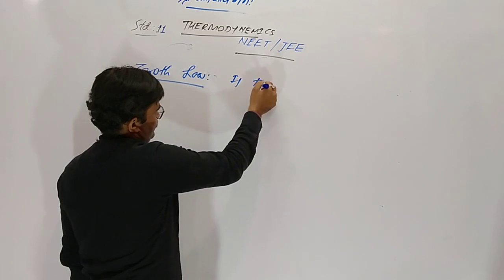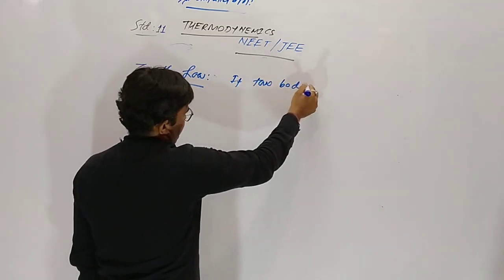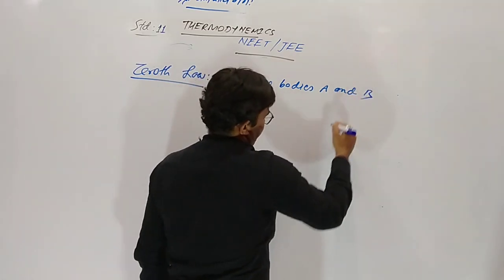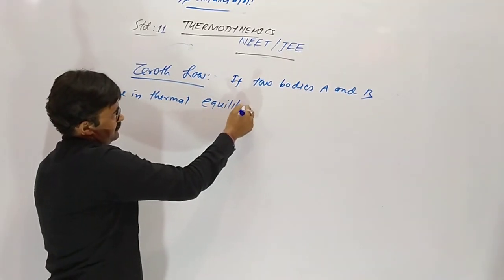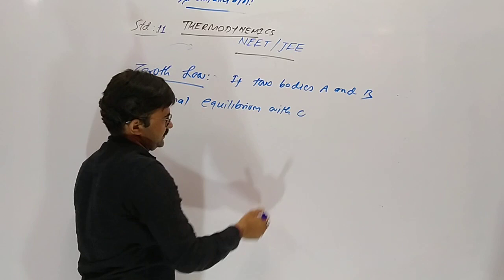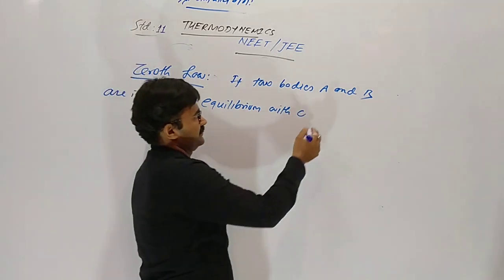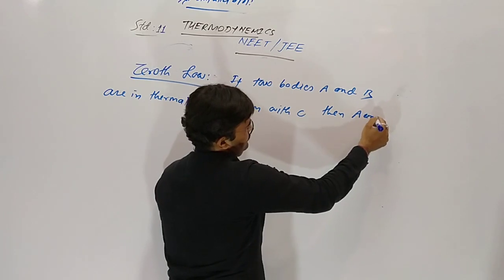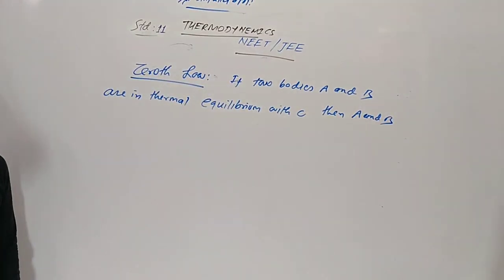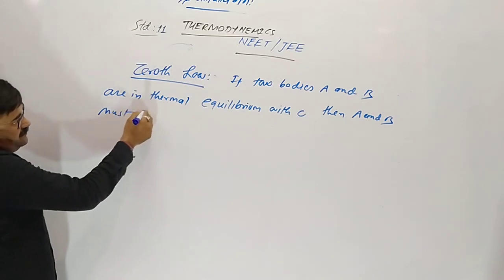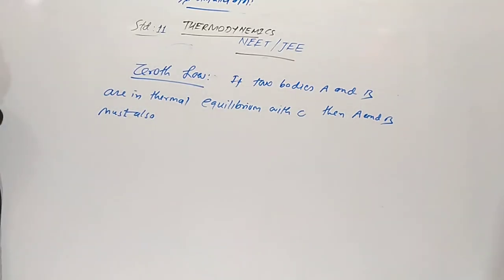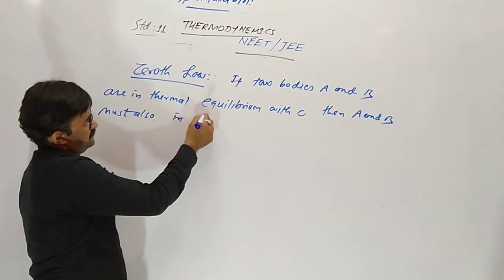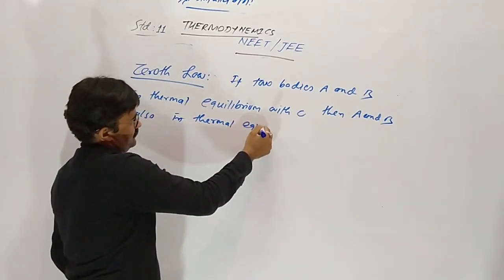If two bodies A and B are in thermal equilibrium with C, then A and B must also be in thermal equilibrium.